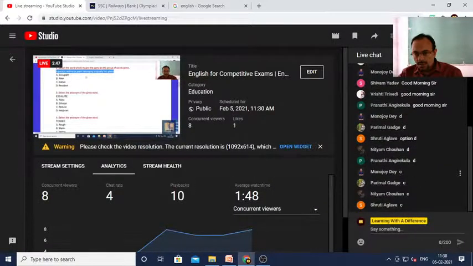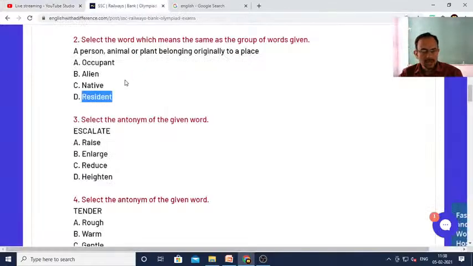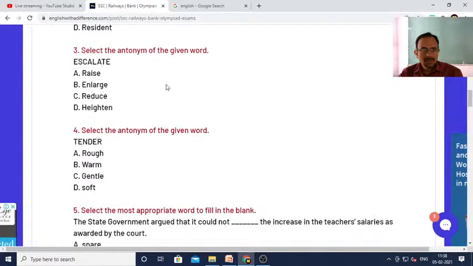Manajoy C. Parimal. Okay, very good. Nice, answer is correct. It should be native, C. Thank you. Next, select the antonym of the given word.